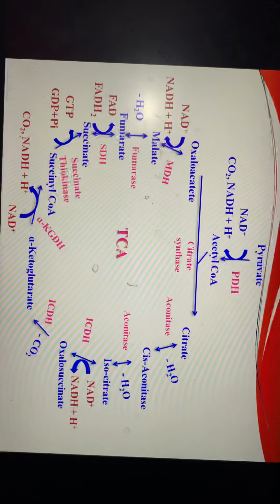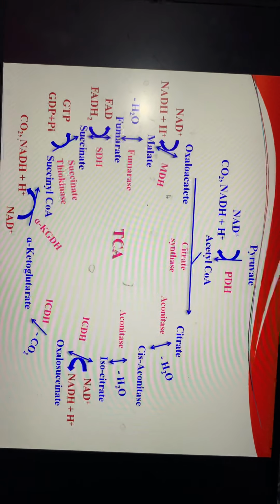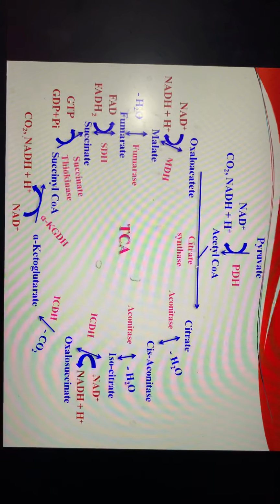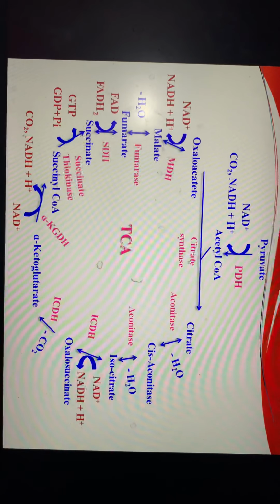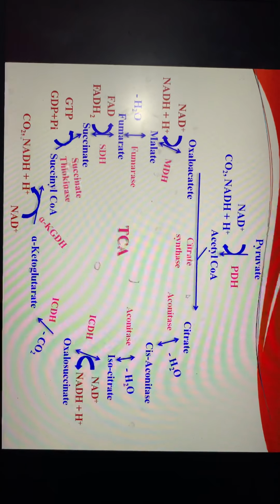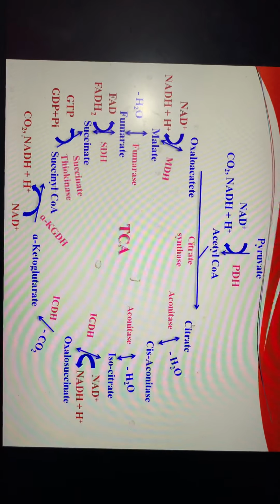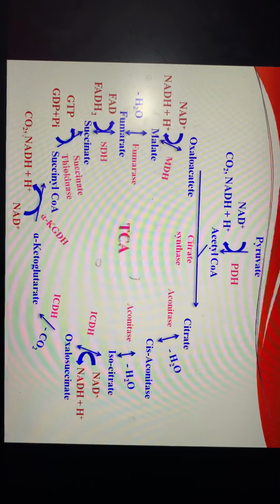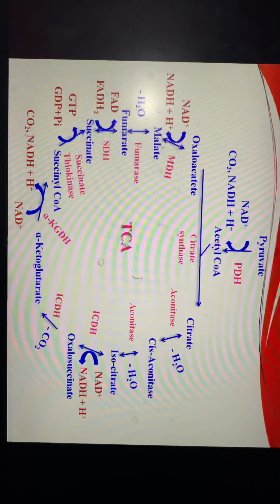All these steps will move this way. The final product is oxaloacetate, and again oxaloacetate binds with acetyl coenzyme A in the presence of citrate synthase to produce citrate. Let's talk about the details of the steps, and again we will touch on this cycle.